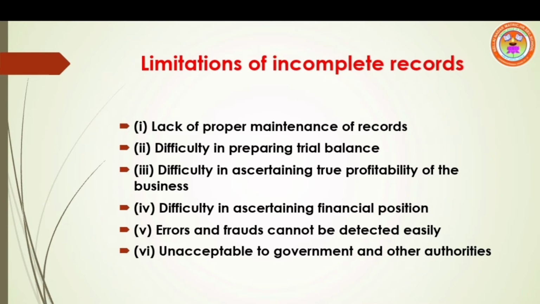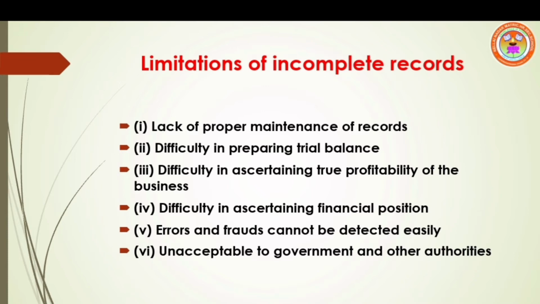It is difficult to prepare trial balance to check arithmetical accuracy of the accounts because accounting records are incomplete. Point number 3, difficulty in ascertaining true profitability of the business. To find out true profit, trading and profit and loss account should be prepared. So the trading and profit and loss account cannot be prepared with accuracy.